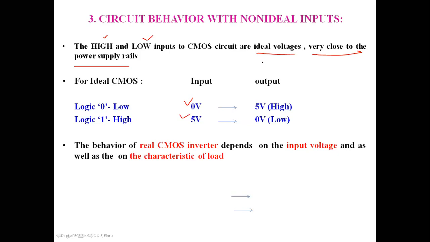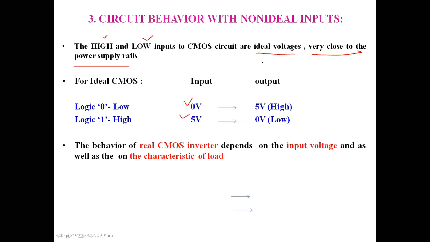power supply rails, then the behavior of the CMOS inverter circuit depends on the input voltage as well as the characteristic of the load. So now the behavior of the circuit depends on the input voltage and also the type of load which is connected to the output of the CMOS.